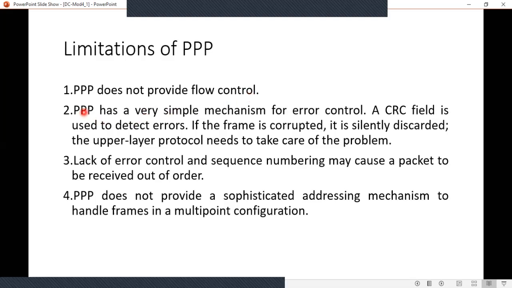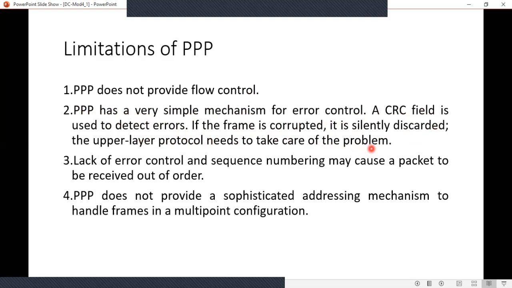The second limitation is that point-to-point protocol has a very simple mechanism for error control. A CRC field is used to detect errors. If the frame is corrupted, it is silently discarded every time. The upper layer protocol needs to take care of the problem.